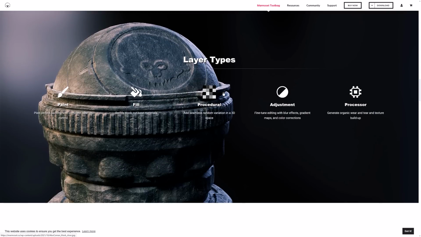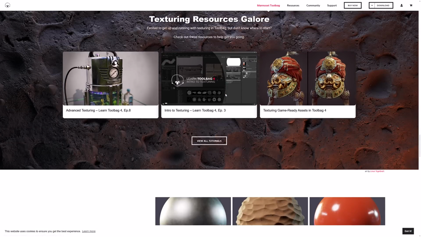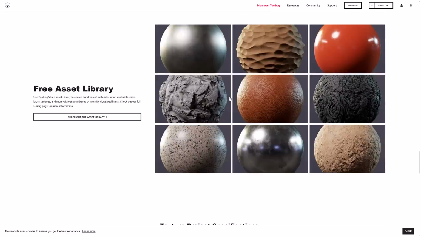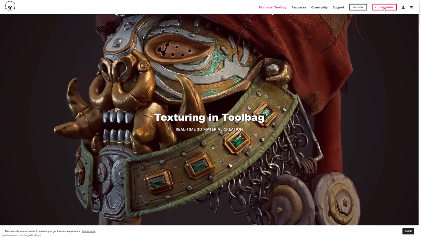Again, it is a very Swiss Army tool out there. I've covered it in the past. I don't know if I've covered it most recently with the new material stuff or not. I'm not 100% certain there. Again, Swiss Army tool. I do believe that there is a trial download.